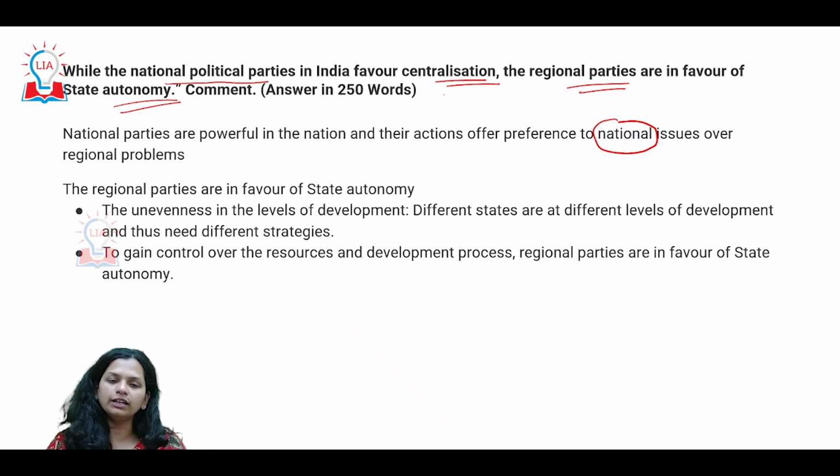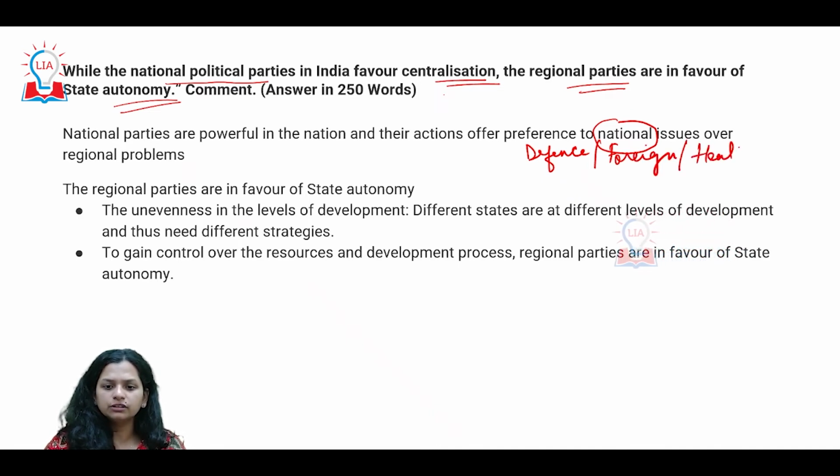So they cannot have a very regional centric identity, regional centric approach, regional centric issue to be focused on. They will in a way focus on larger issues of, let's say, defense or security or foreign policy, or larger issues of health, education, employment.